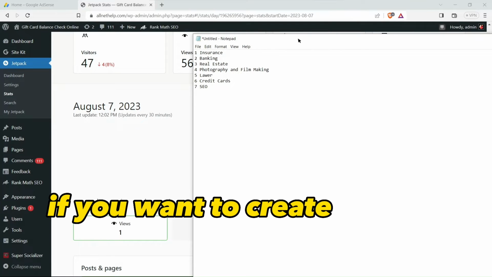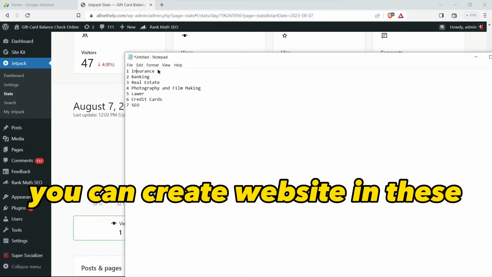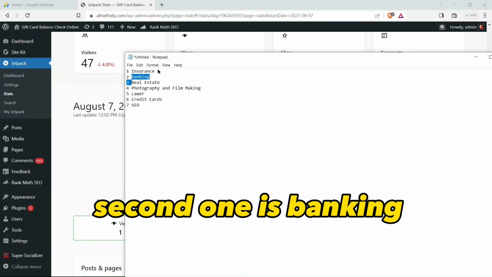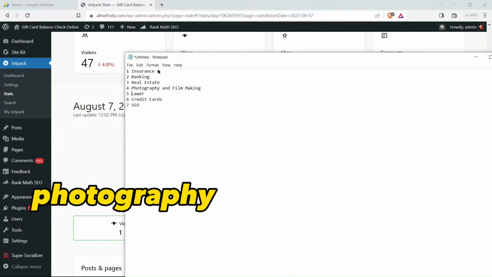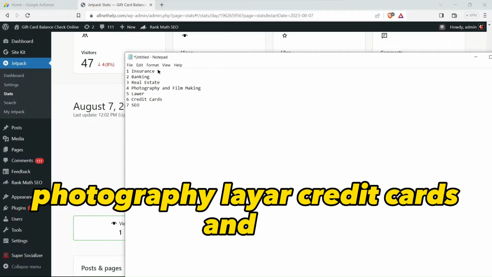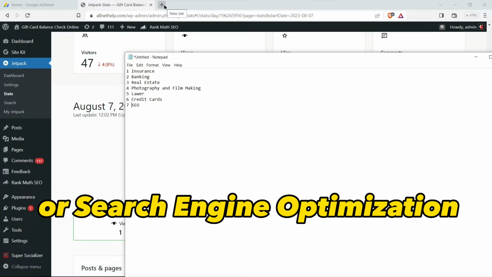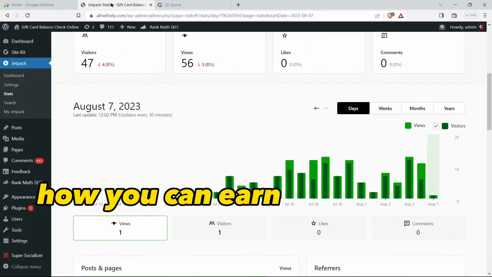If you want to create a website, you can create a website in these categories. So the first one is insurance, second is banking, third is real estate, photography, lawyer, credit cards, and SEO or search engine optimization.